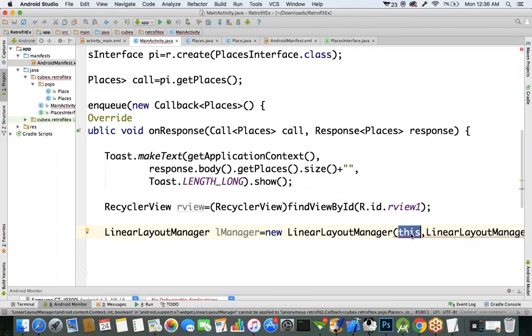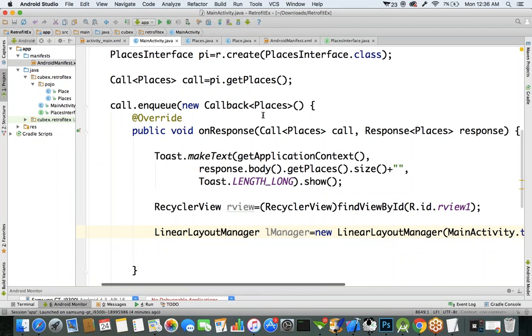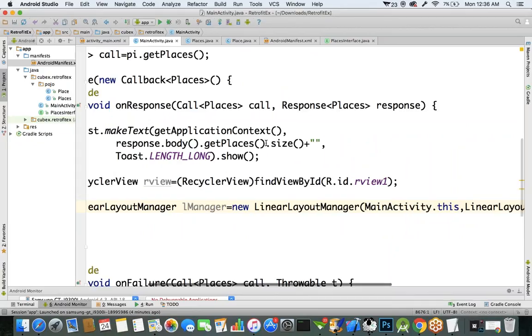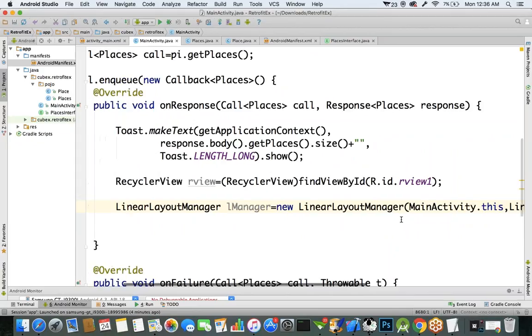So we cannot use this here. In place of this, use MainActivity.this, because we are already inside a listener class. We are already inside one listener or a callback. That's why you cannot use this, so I'm specifying MainActivity.this.